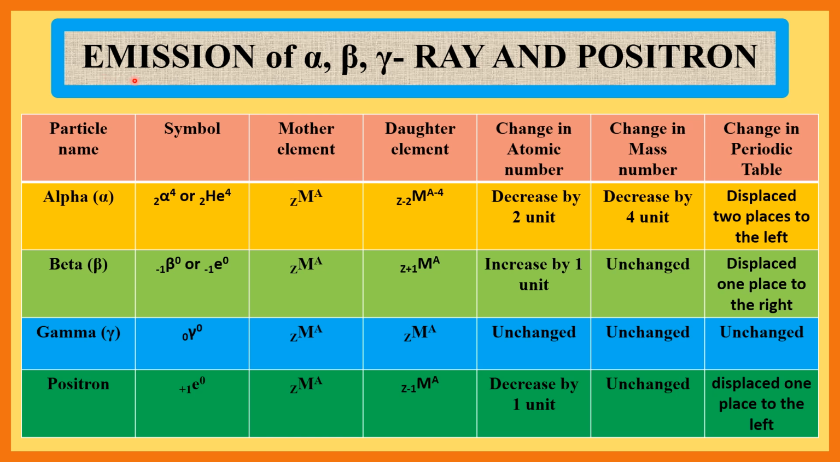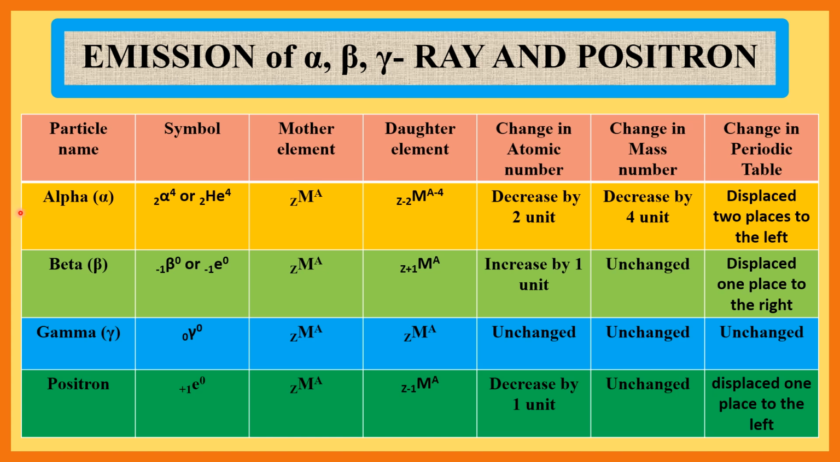Now emission of alpha, beta, gamma ray and positron. Here we see what happens when an atom emits alpha, beta, gamma ray or positron, and what changes occur in atomic number, in mass number and in the periodic table.